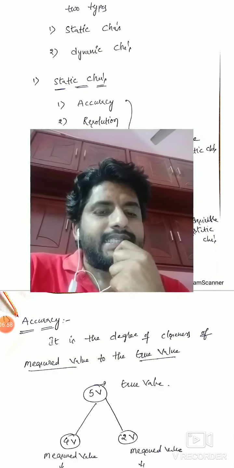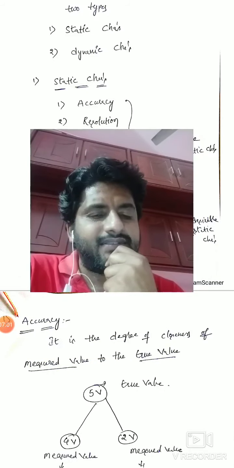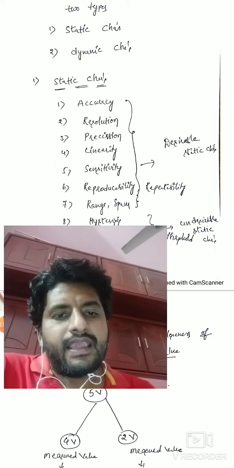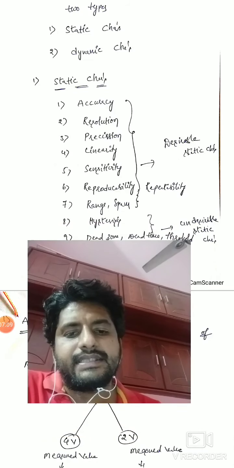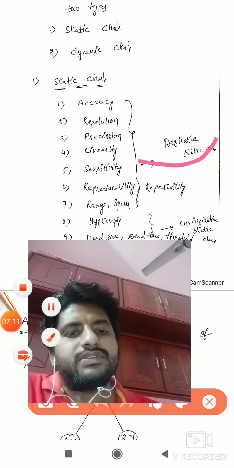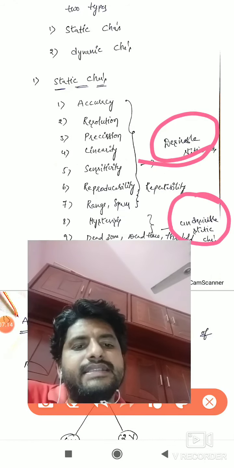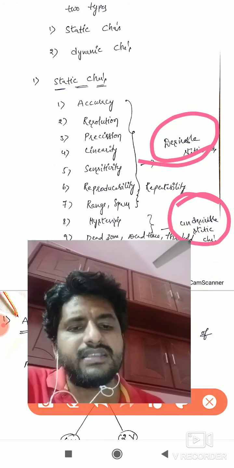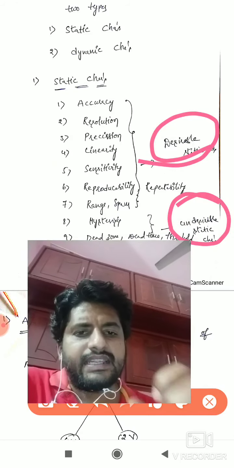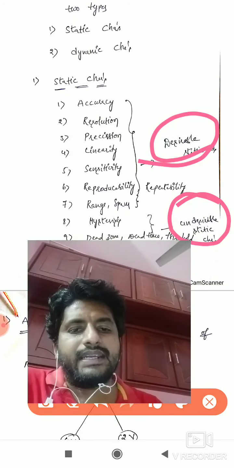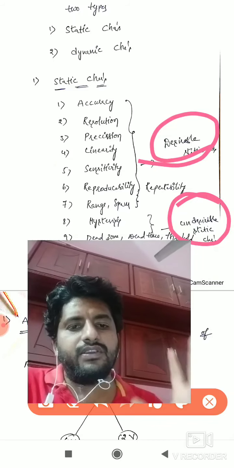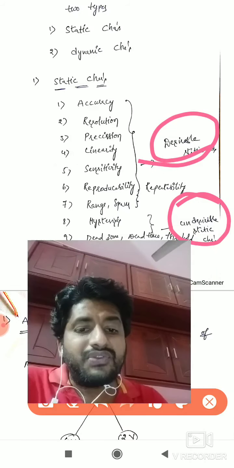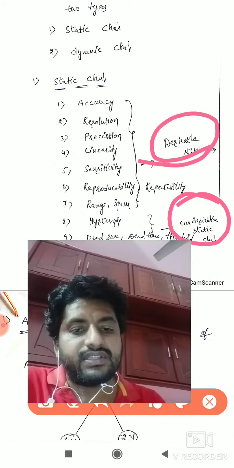So what are the static characteristics? Static characteristics are of two types: desirable static characteristics and undesirable static characteristics. What are desirable static characteristics? Desirable means sufficient. If you want to define any instrument, you should require these characteristics. Definitely you should produce these characteristics. Undesirable means you don't expect these characteristics for that instrument.